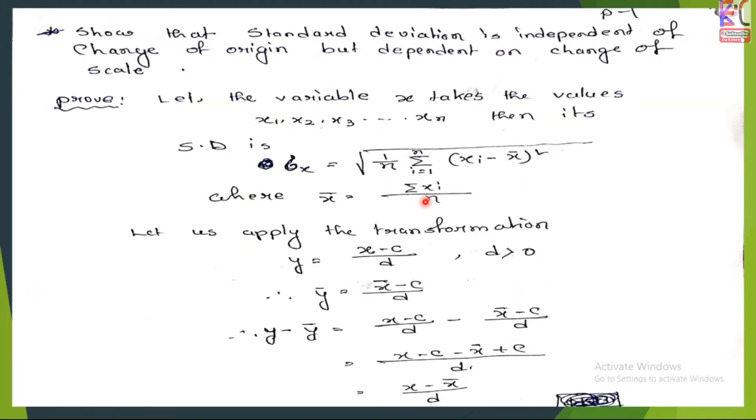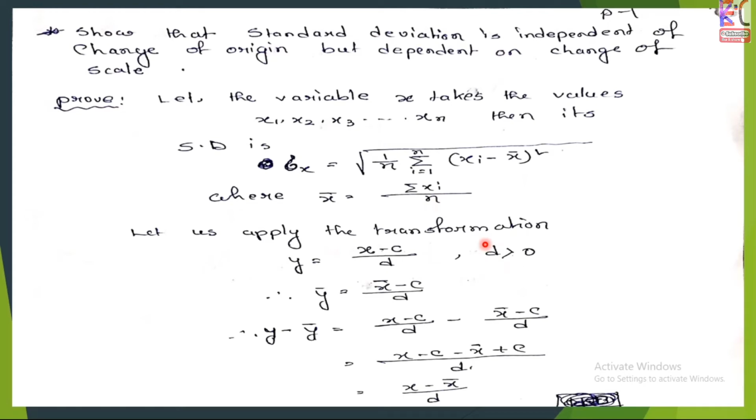Next, this is the theorem to understand how standard deviation works. Standard deviation depends on change of scale but is independent of change of origin. Let the variable x take the values x1, x2, x3, ... xn. Then the formula of standard deviation is the square root of 1 by n summation xi minus x bar whole square, where x bar is the mean. So this is the mean formula: summation x by n.